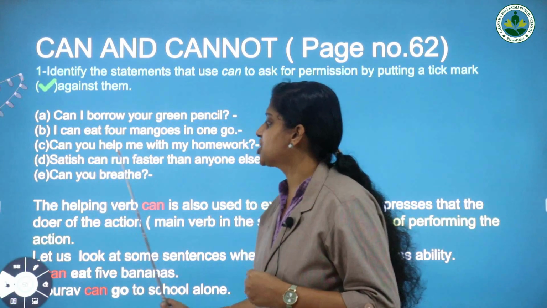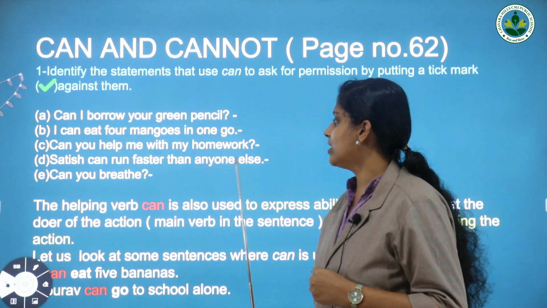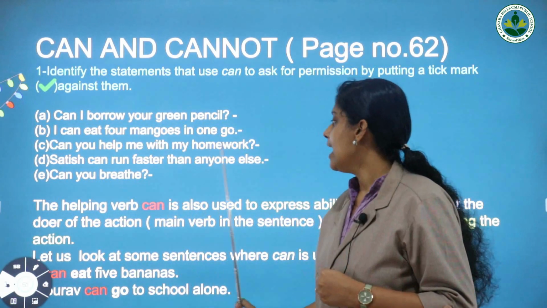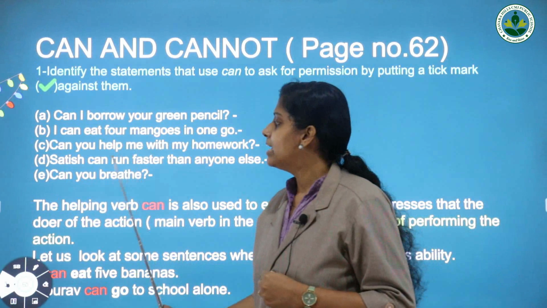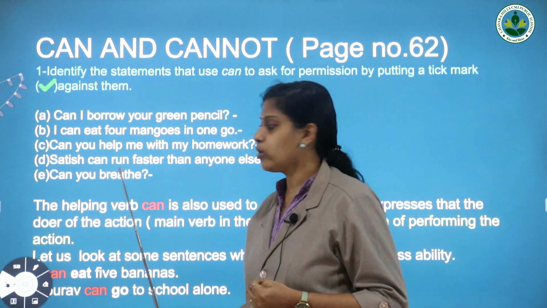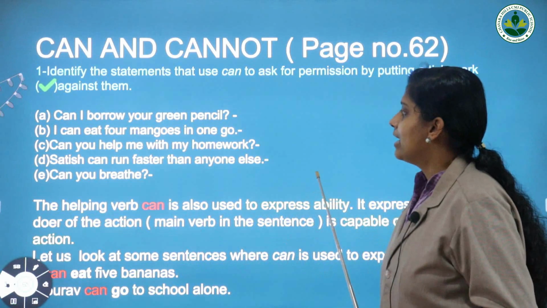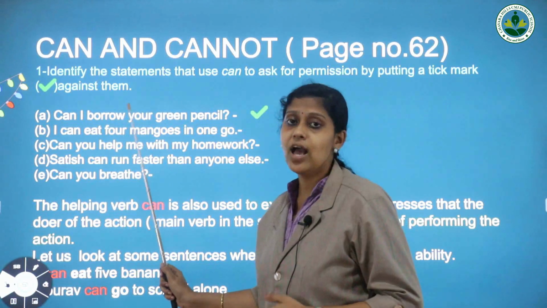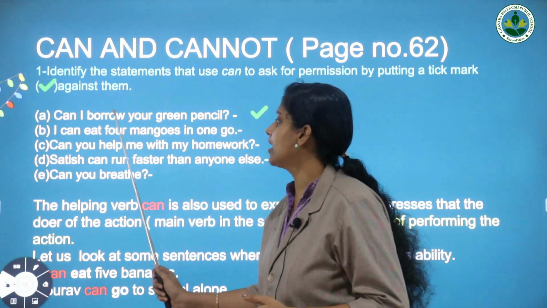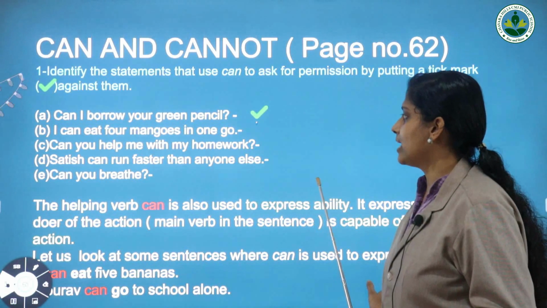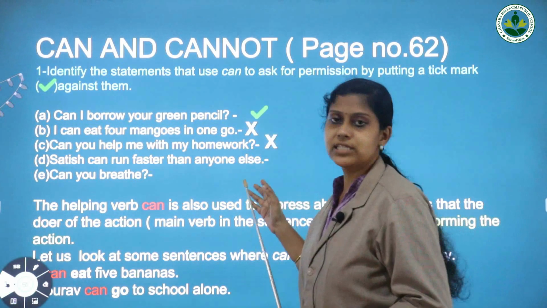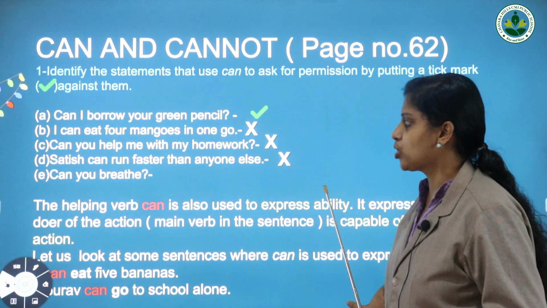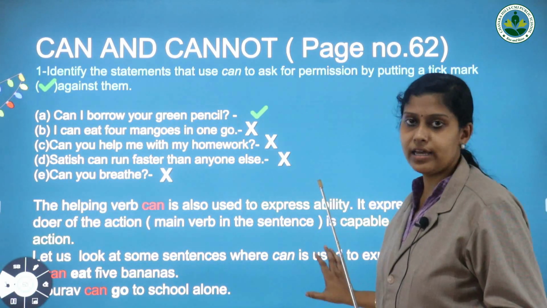Next one. Satish can run faster than anyone else. Here you can see the ability of Satish. He can run faster than anyone else. Next one. Can you breathe? It's also a question. So what will be the answer? First one, the person is asking permission from another one. The second one shows the ability of that person. The third one is a question. The next one also shows his ability. The last one is a question.